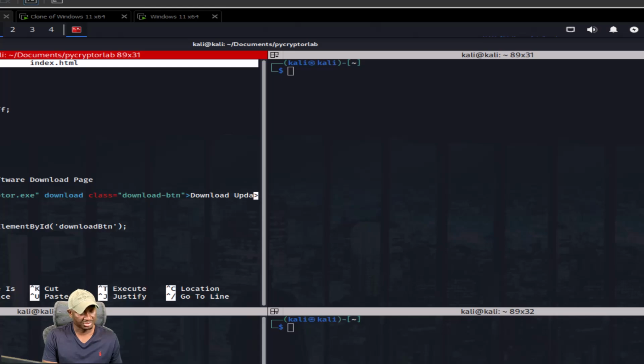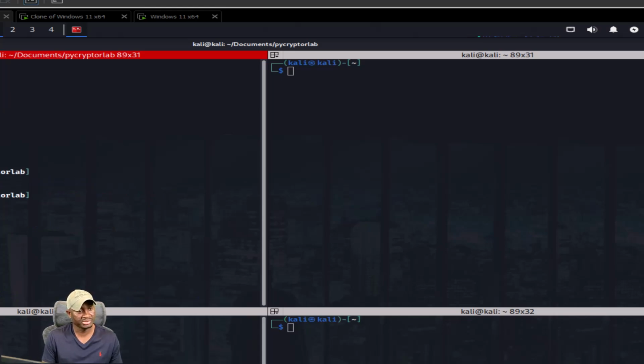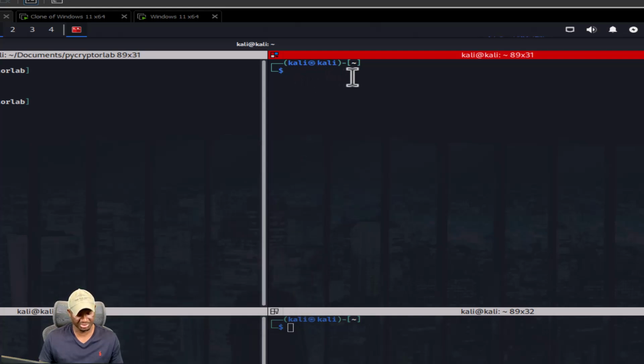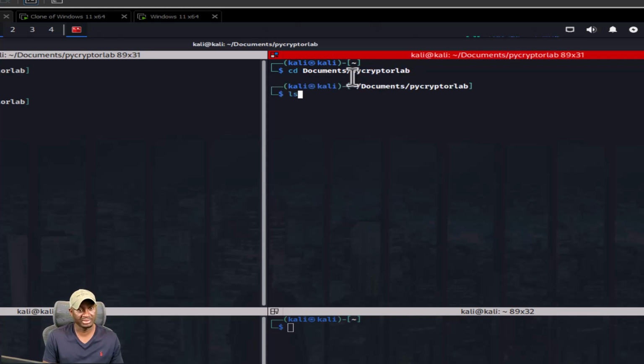So I'll just X out of this since we didn't make any changes to it. And just to make sure that it's still in there, we still have our exe. Boom. So that's awesome. So what I'll do is navigate here into that document, and PyCrypto. There you go. Perfect. So ls, just to be sure, clear. Okay. And what I'll do is set up the Python web server. Just leave it on port 8080, and I'll hit enter.